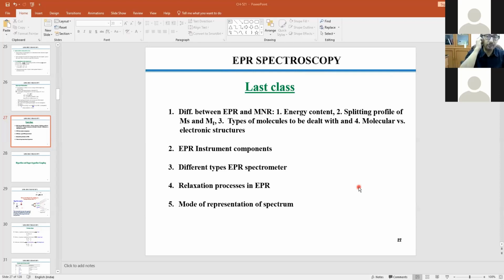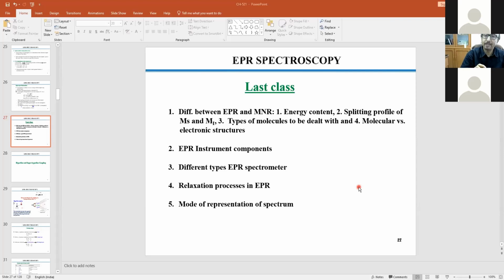And the splitting pattern we know, since EPR also deals with nuclear spin splitting and all sorts of things, and what we see experimentally is a reflection of the collective event. The collective event means that you have to deal with both electron spin and nuclear spin, and the collective thing is reflected through the spectral profile. It's not that you will get separately the electron spin based item and the nuclear spin based item. You will get the resultant. So that's why we need to understand how the splitting pattern takes place.